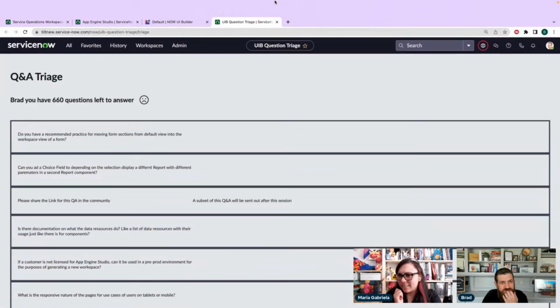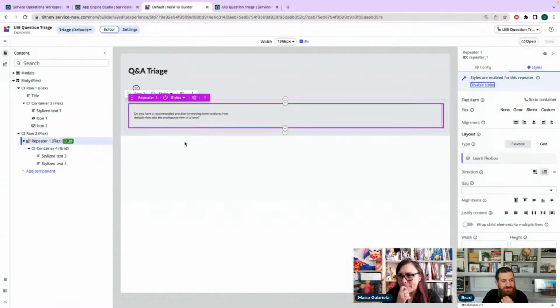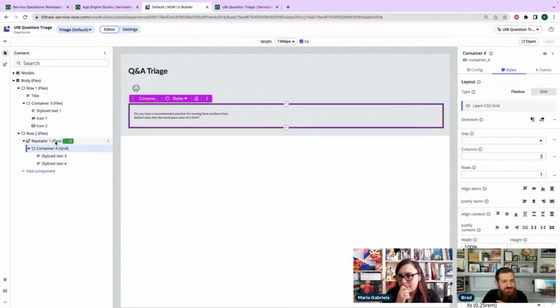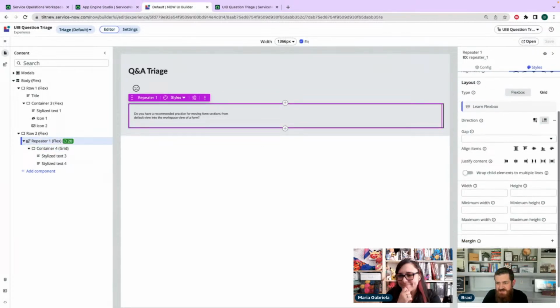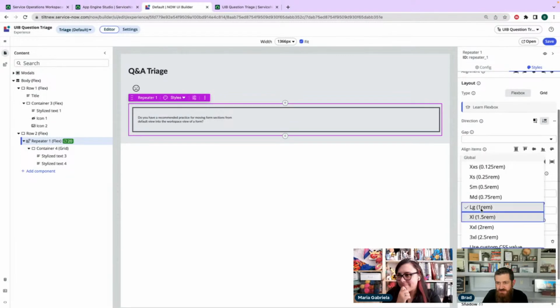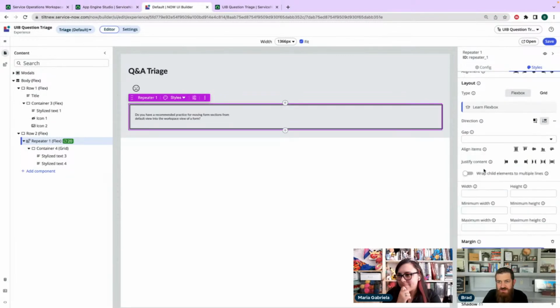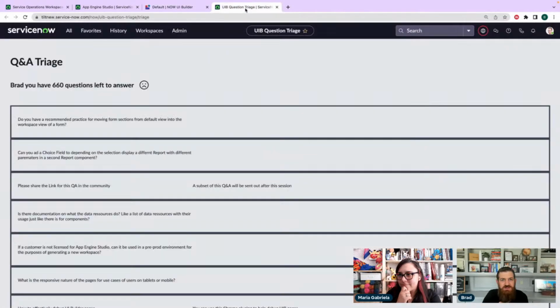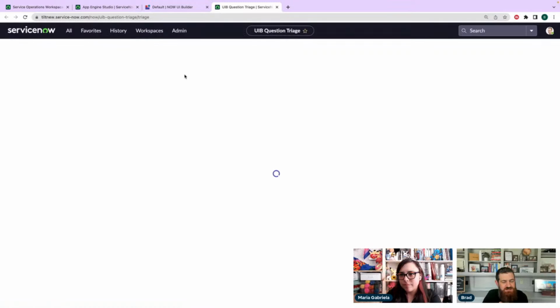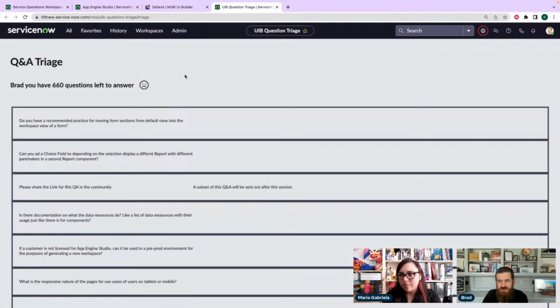Oh, nice. For some reason that helped. That's great. I'm not going to try to troubleshoot why that happened. So let's just add a little bit of margin to the repeater itself, and then see if we get some spacing. Nope. All right. Who cares? At least it's all different.